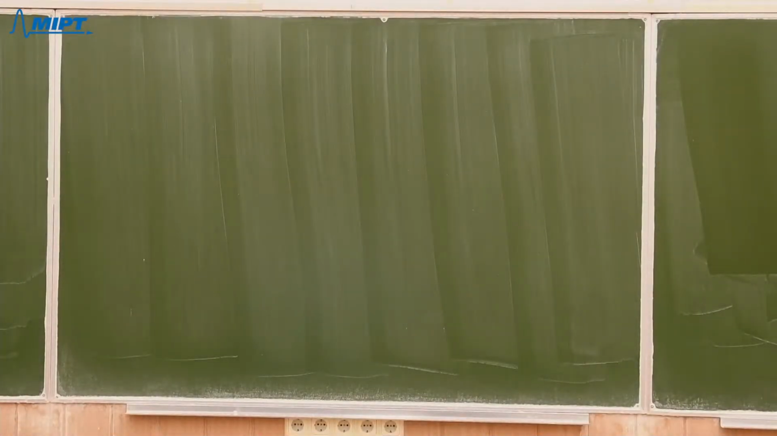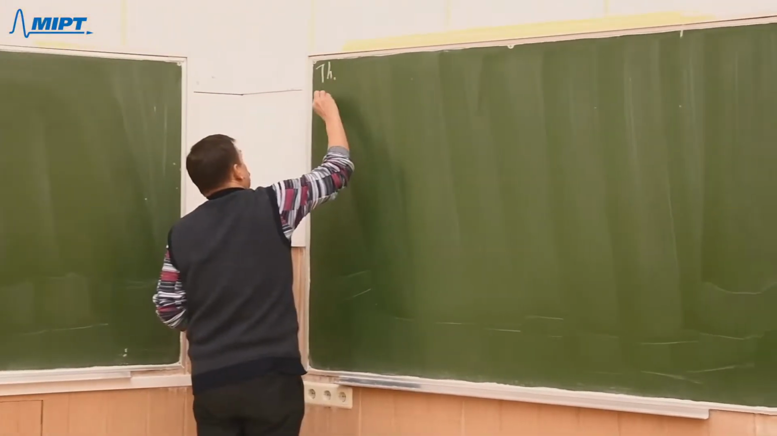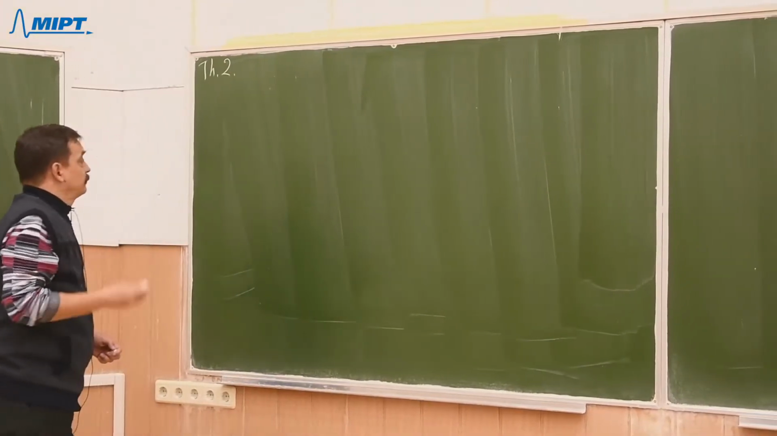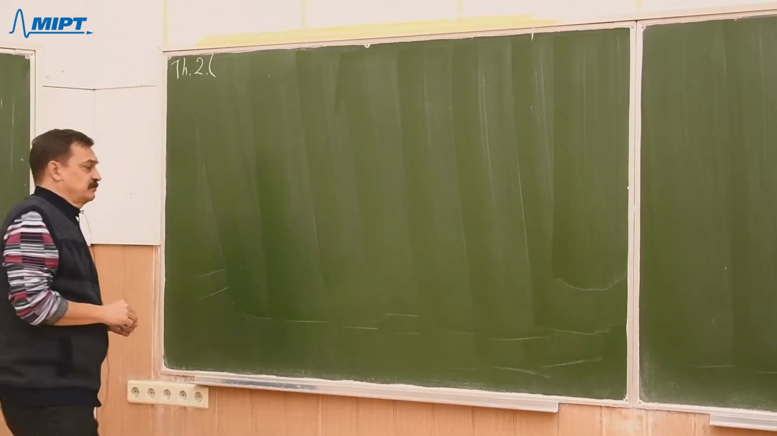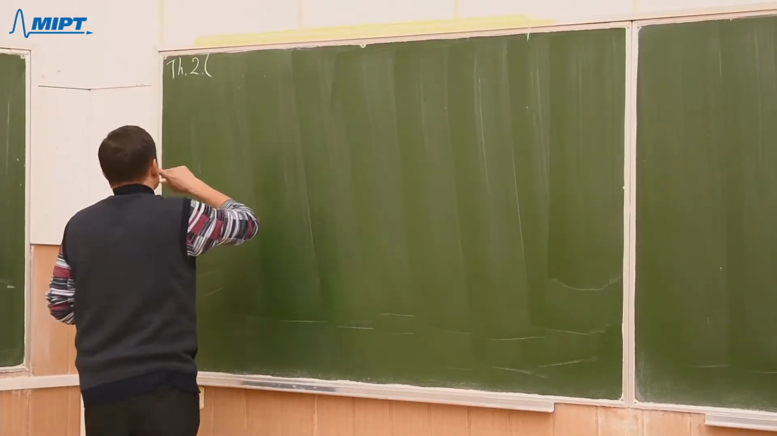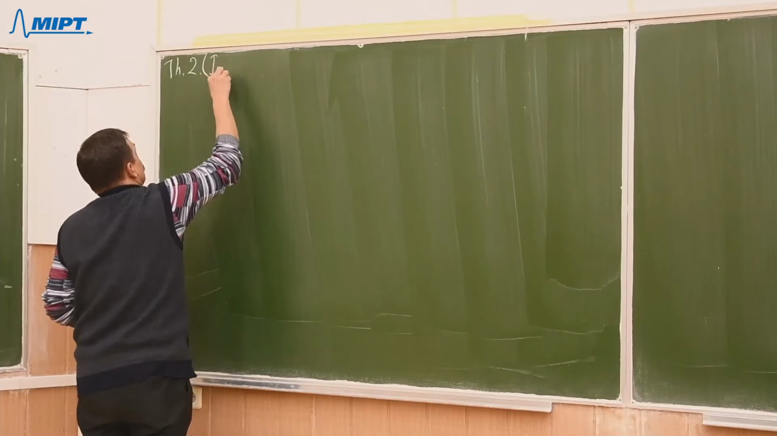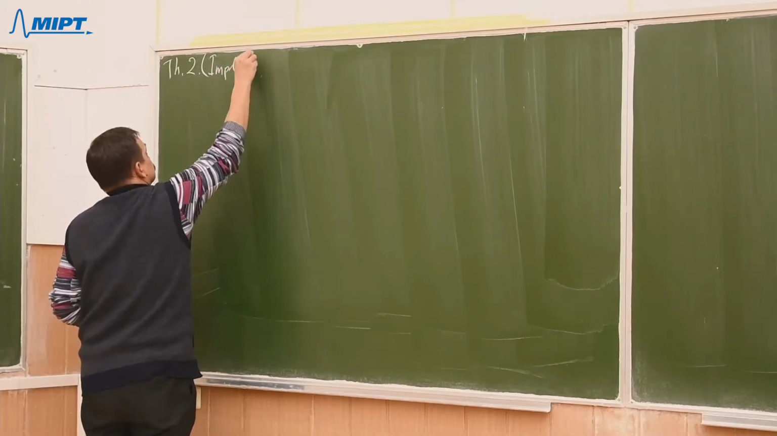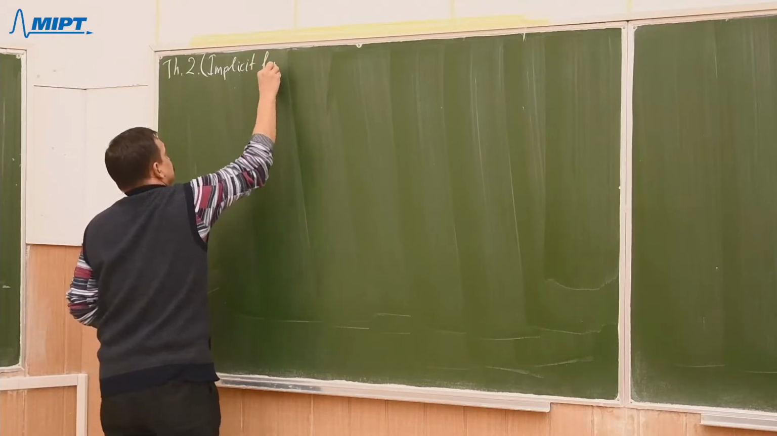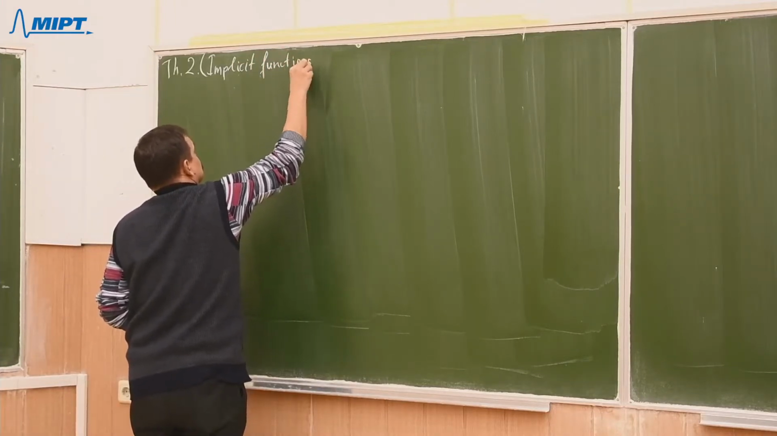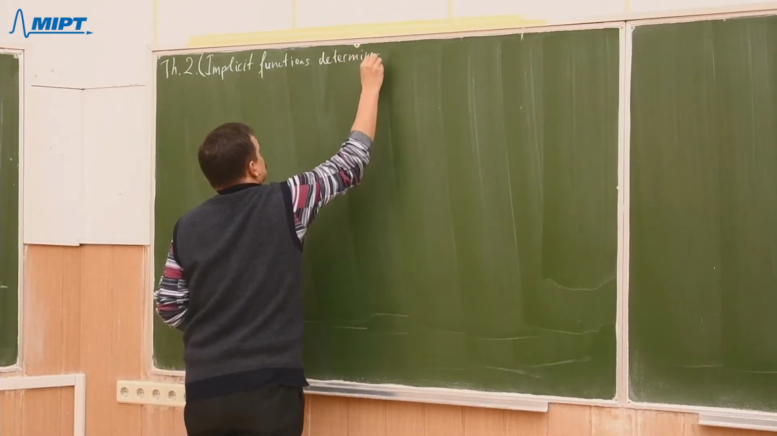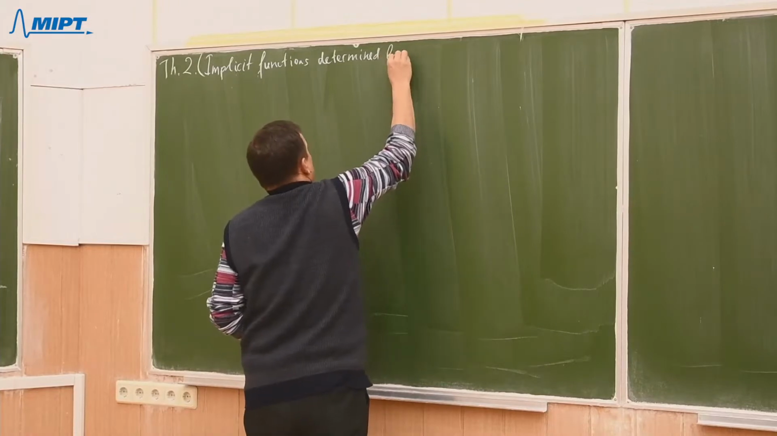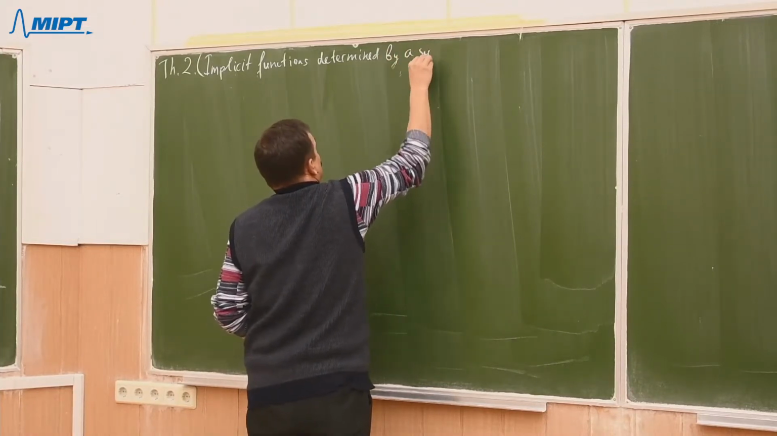And today we deal with the second theorem of our section about implicit functions. So let me call it implicit functions determined by a system of equations.